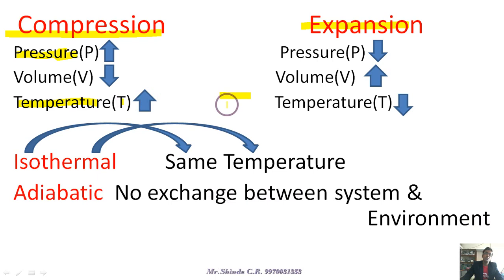Then another one is adiabatic. An adiabatic process is nothing but no exchange between the system and the environment. During the adiabatic process there is no exchange between the system and environment. In the case of our thermal power stations, there is no exchange between the thermal power station and the surrounding environment. That system or process we call an adiabatic process.